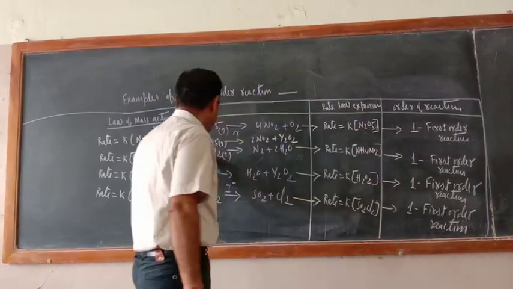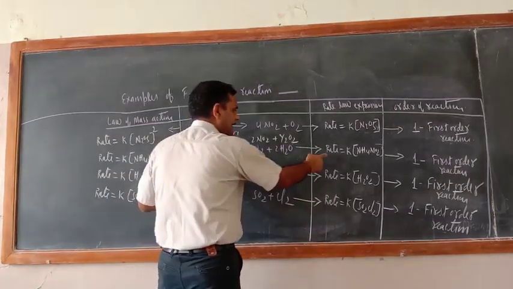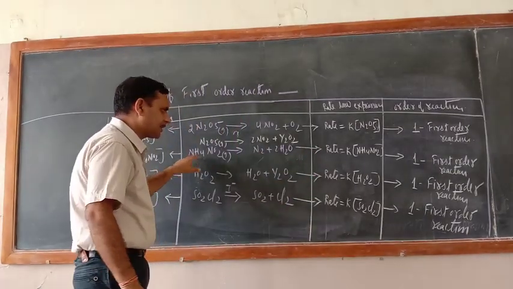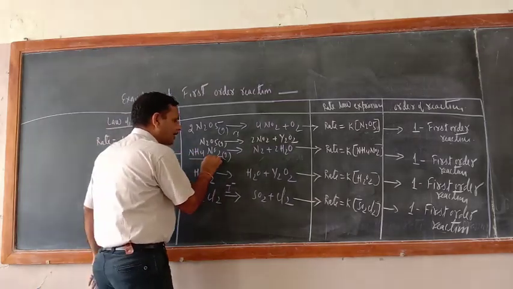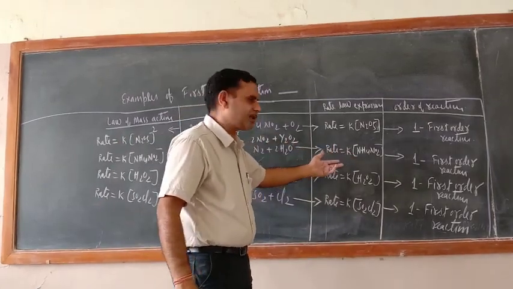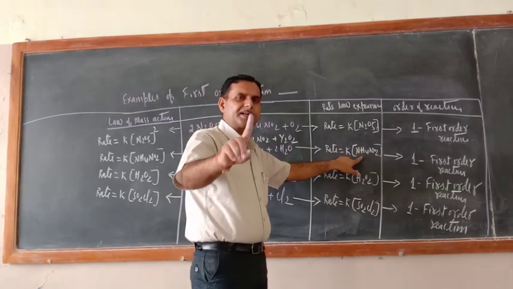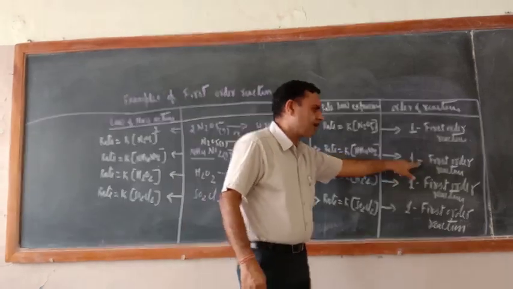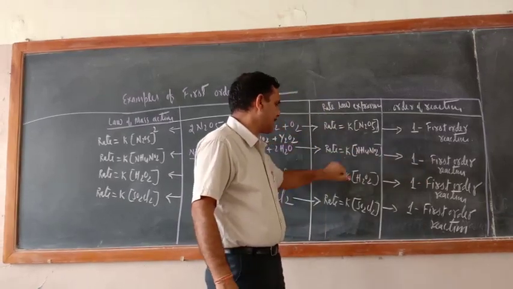In this case, the order of reaction is purely based on the rate law expression. Why rate law expression? Because one molecule of NH4NO2 is taking part in the reaction and only one molecule's concentration is changing. So as per the rate law expression, only one reacting species should be there and the order of reaction is also one only, because the order of reaction is based on the rate law expression.